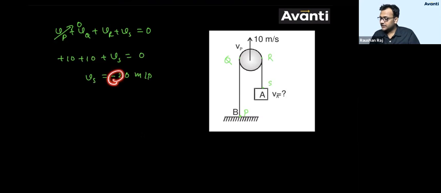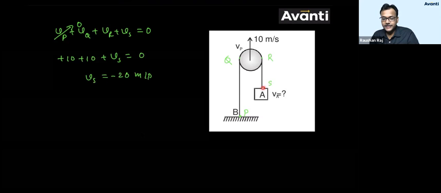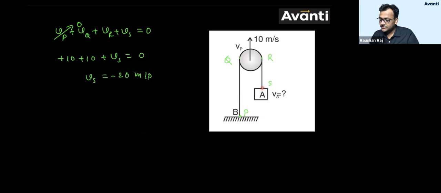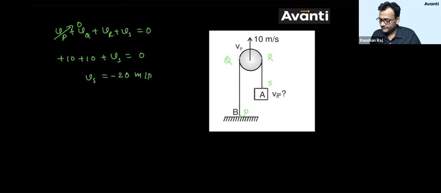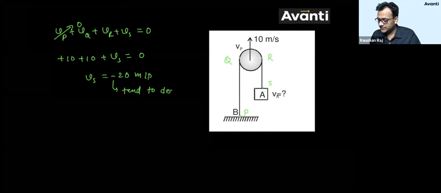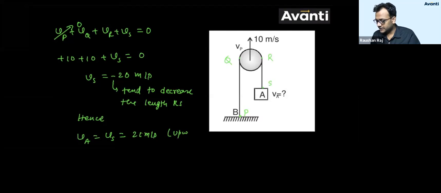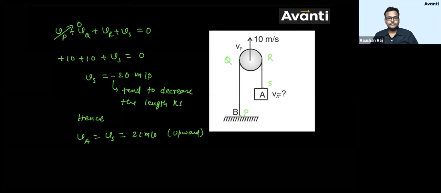Minus sign suggests that this velocity must tend to decrease the length. So the velocity of this point will try to decrease the length, so this point must go up. Hence, velocity of A is equal to velocity of S is equal to 20 meter per second in upward direction. Got it, guys? चलिए, next question.